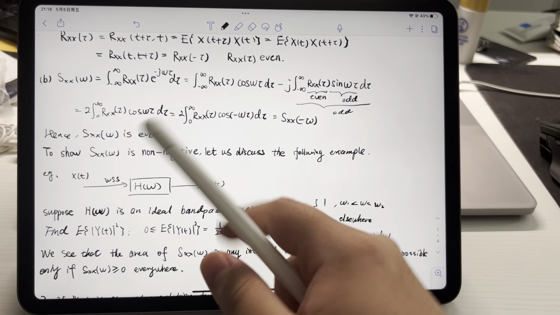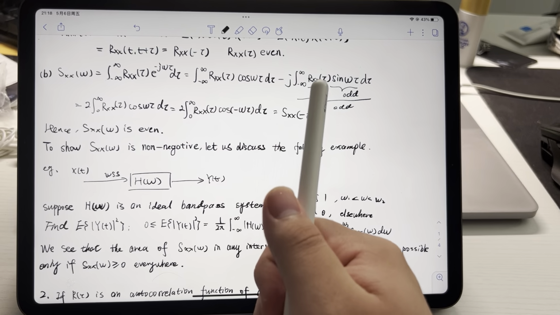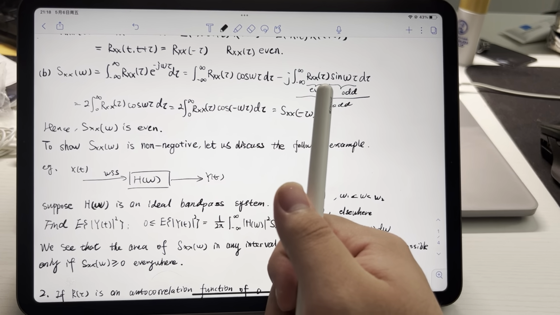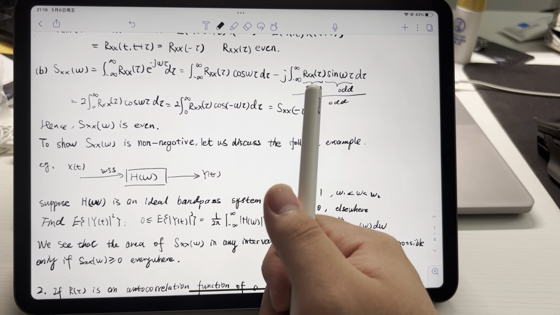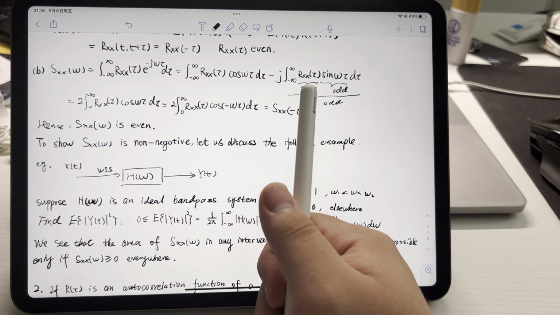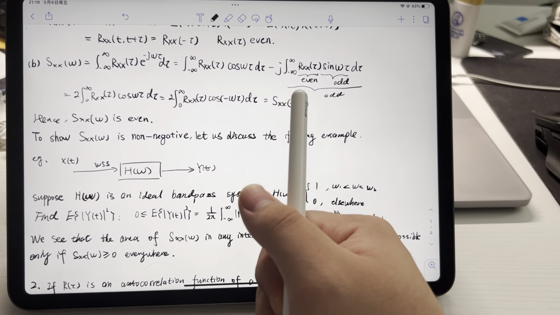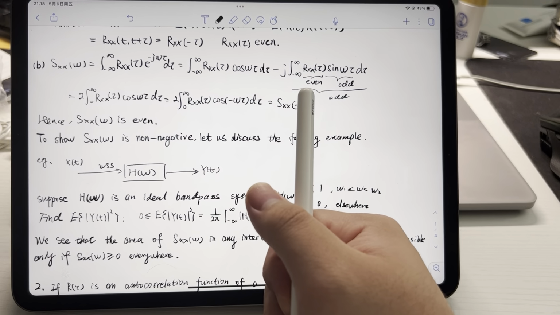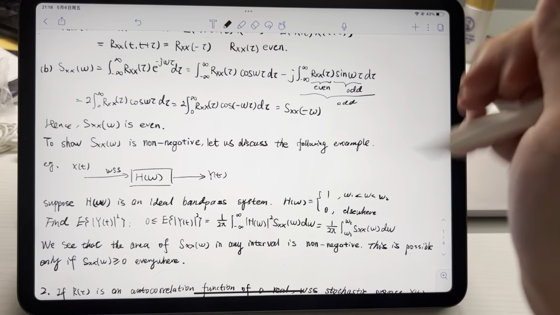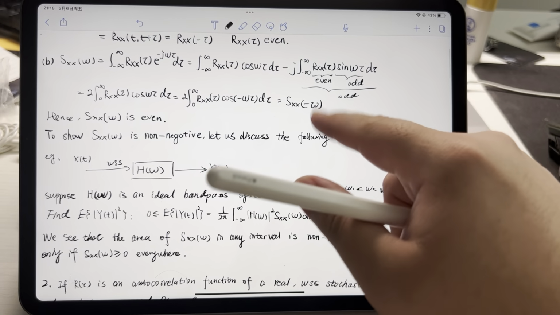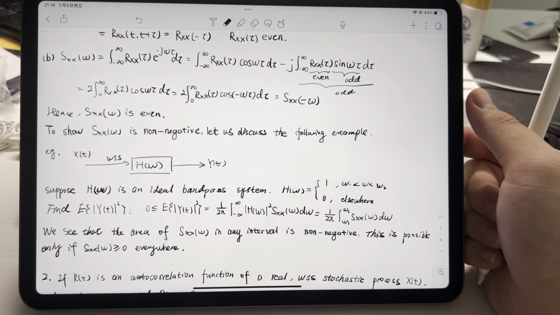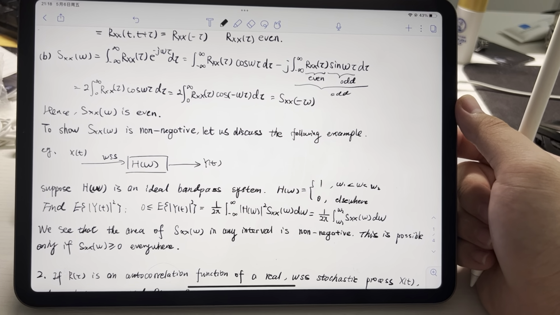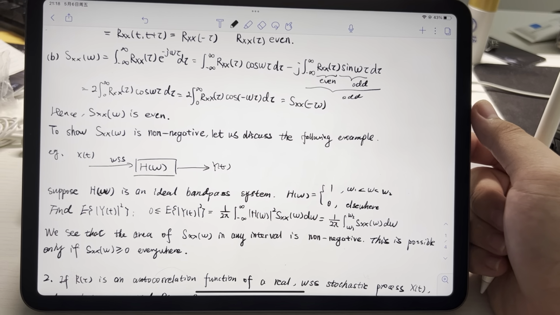And for the imaginary part, we found that RXX(tau) is an even function, as proved in question A, so the integration is obviously equal to 0, and this function does not have an imaginary part.